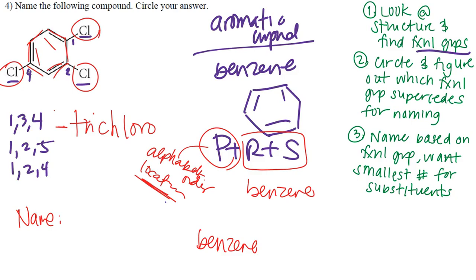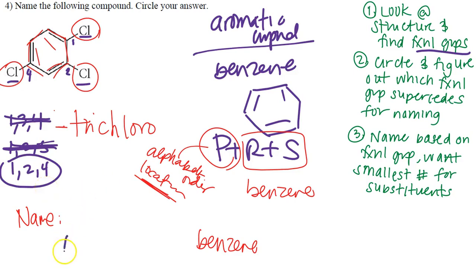Now that I've been through 3 different combinations, now I'm just going to figure out which one I am going to go with. I'm going to go with the one with the lowest possible number. So all of these are 1, so none we can eliminate there. Let's go with our second number. We have 3 here, so we definitely don't want that one. And then we have 2 and 2. Let's go to the next one. We have a 5 here and a 4, so we definitely want that one. We definitely want to use 1, 2, 4 because that is the smallest numbers for our substituents.